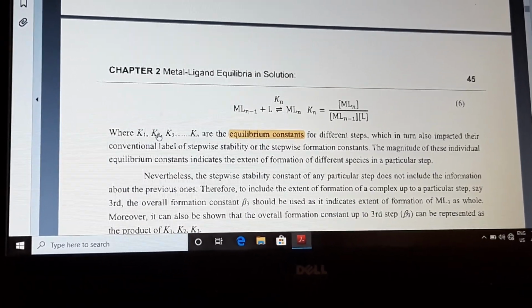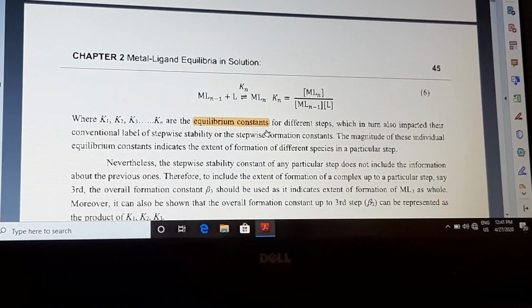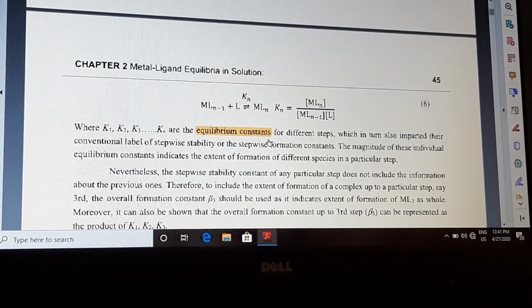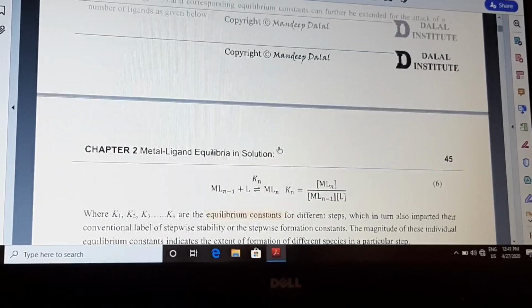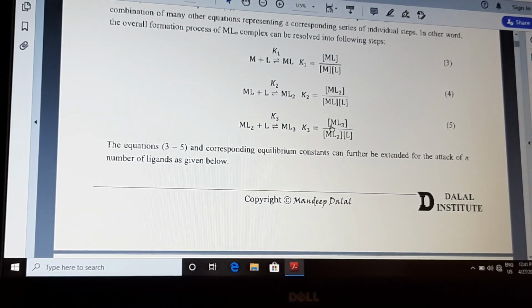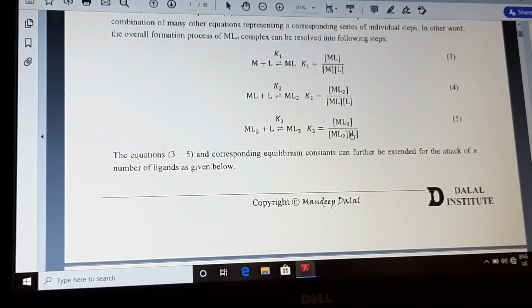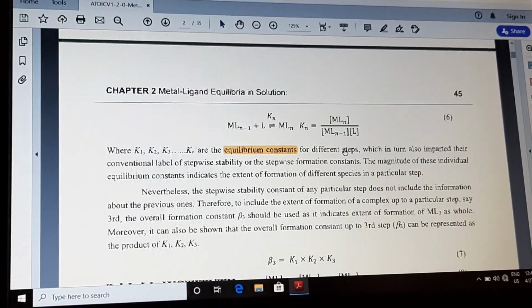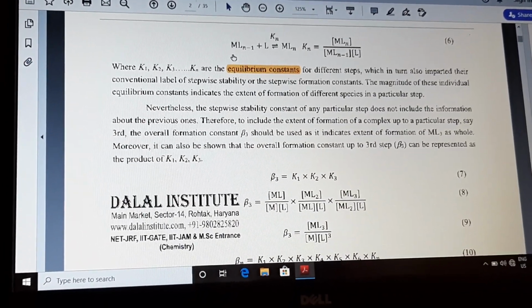So here K1, K2, K3 up to Kn are the equilibrium constants for stepwise addition of the ligand. It is very important: stepwise addition of the ligand, in the sense you need to consider in each step how the ligand will interact and in what way we can write the stability constant for each step, and what is the general equation to represent the stability constant. Okay, so this is about the stepwise stability constant.